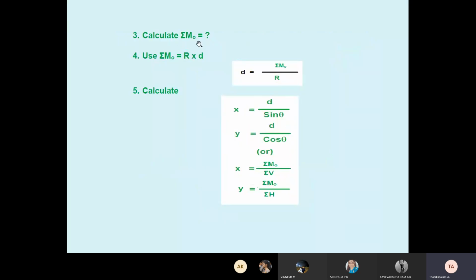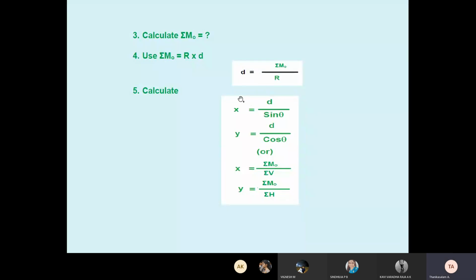But here it is a rigid body, coplanar non-concurrent forces. Take moment with respect to O point, calculate M, the total moment. You can calculate all the clockwise and anti-clockwise moments. We know Varignon's theorem, no? What is Varignon's theorem? Resultant moment equals the total moment: the moment of the resultant force equals the summation of individual force moments. Therefore R into D equals the individual force moments. Then calculate D: D equals summation M naught, the individual force moments, divided by the resultant. Then we get the D value, the distance.